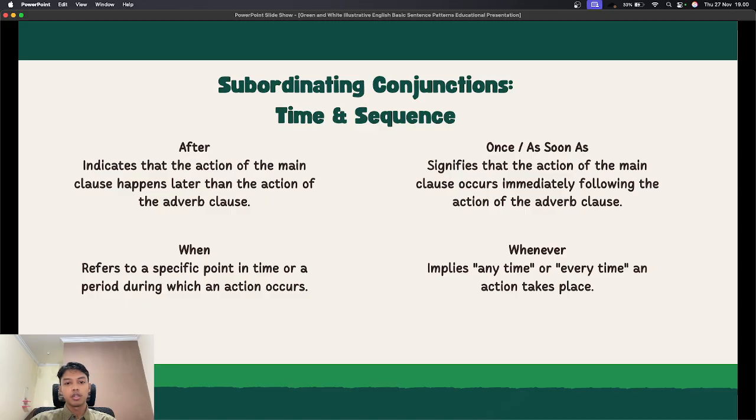And whenever means anytime or every time. For example, whenever I feel stressed, I listen to music. The conjunctions help us understand the timing and order of events.